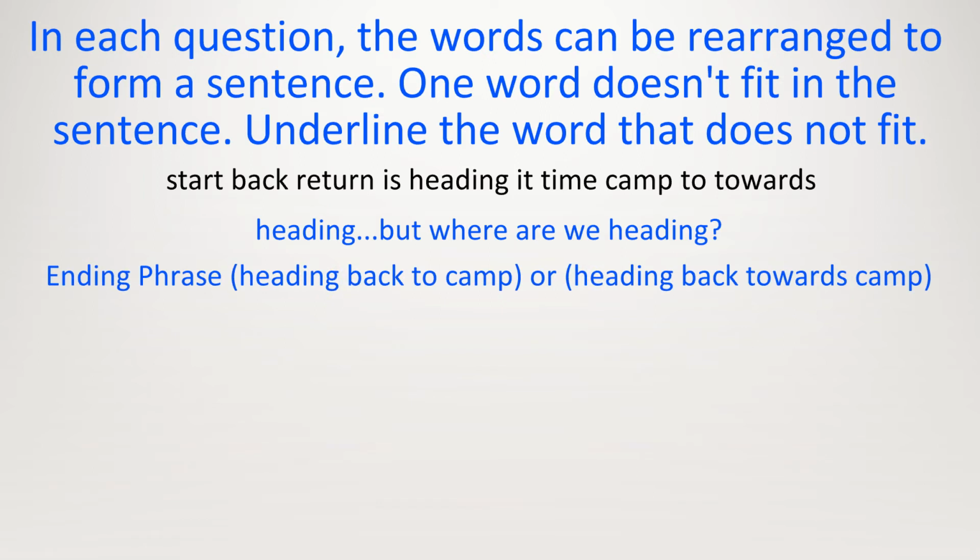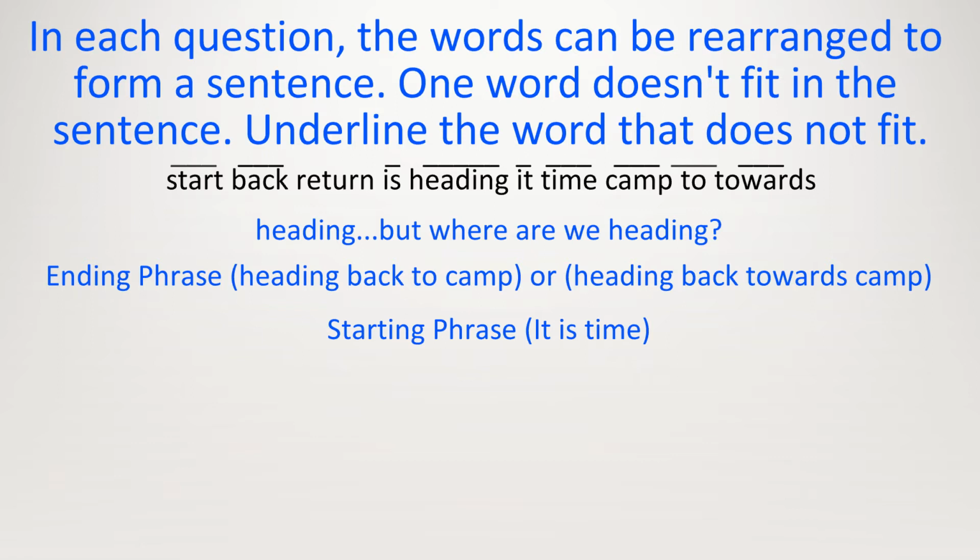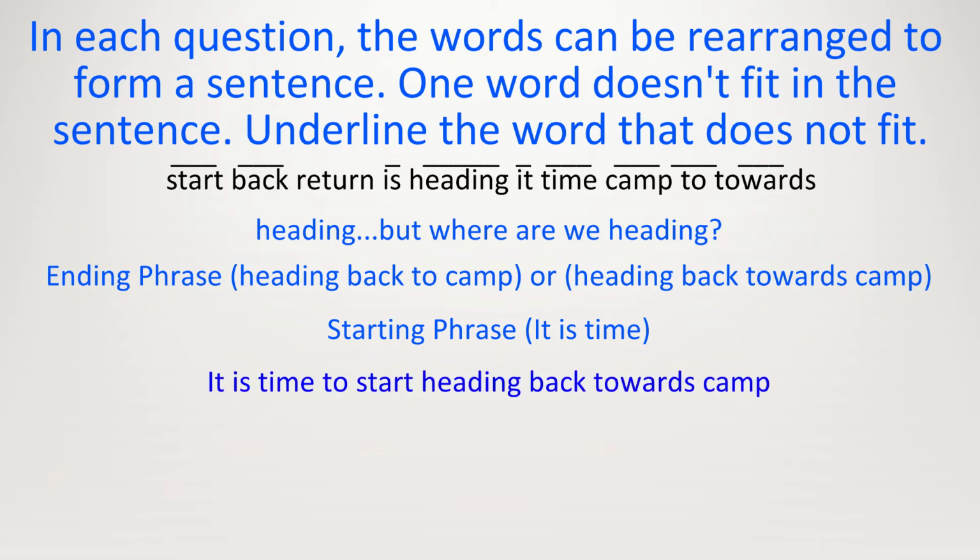So you can put lines above these words to show you will use them in this sentence. But how to begin this sentence? If we look at the other words, we've got the word time. Let's try it is time. It is time to do what? We need a verb. Well, we've used heading and towards. The verb that remains is start. It is time to start heading where? And we've got it. Heading back towards camp. Therefore, the word we did not use is return.